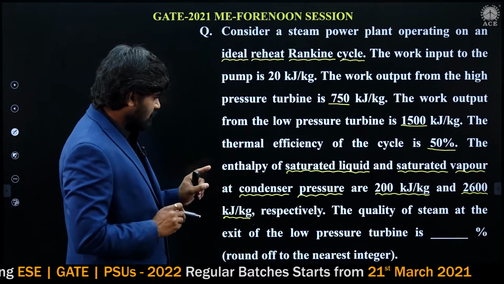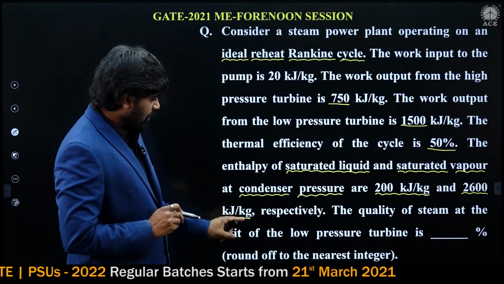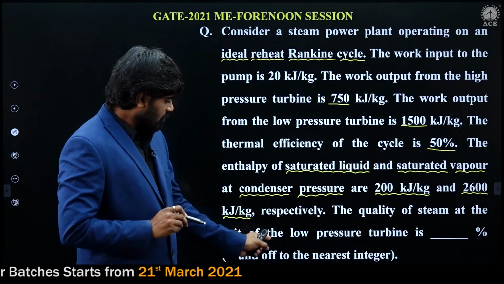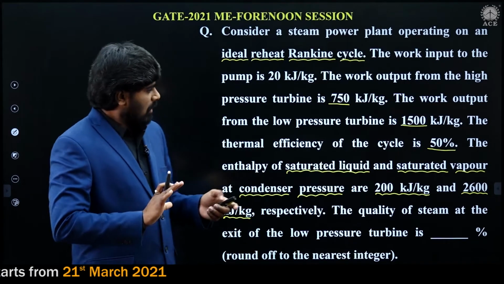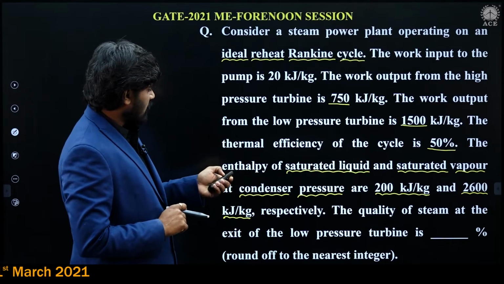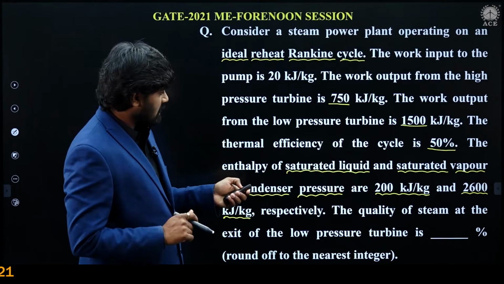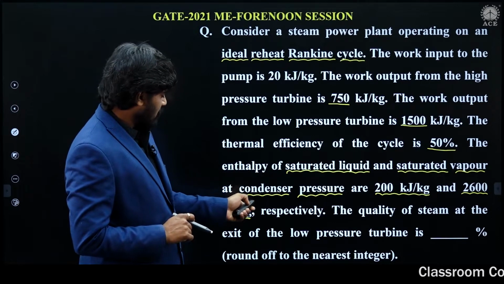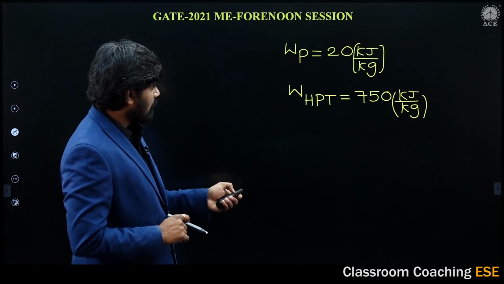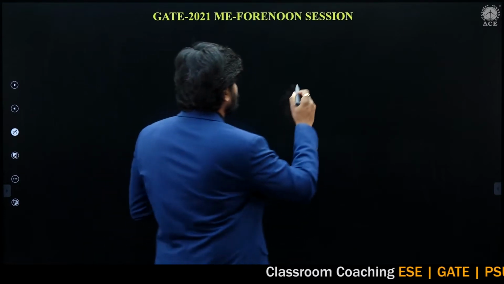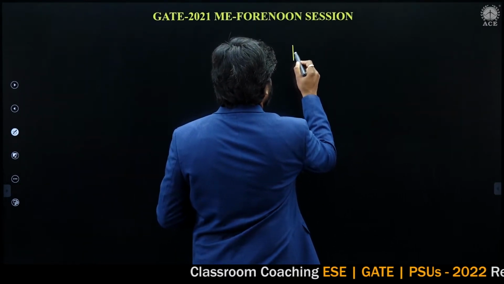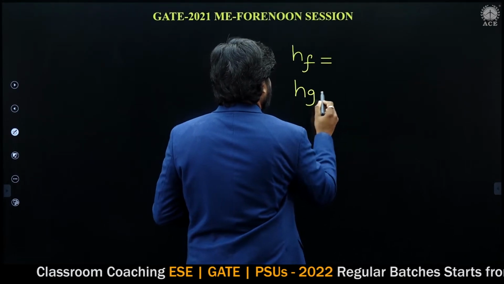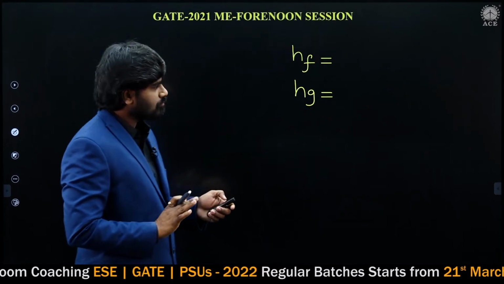Respectively, the quality of steam at the exit of the low pressure turbine, in percentage. Round off to the nearest integer. First, let us write the enthalpies corresponding to the condenser pressure, he said: saturated liquid and saturated vapor respectively. Saturated liquid is designated as hf and saturated vapor is designated by hg.